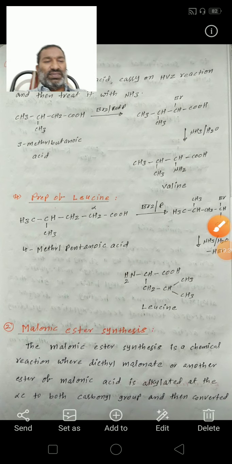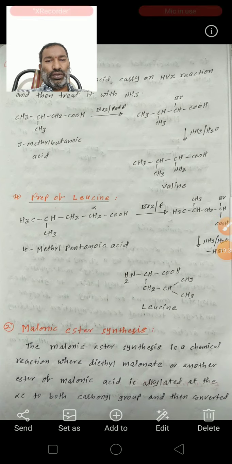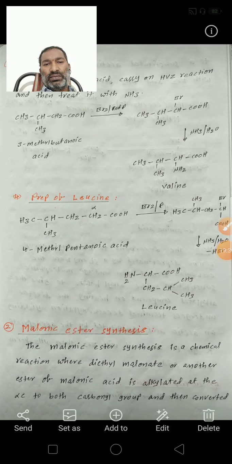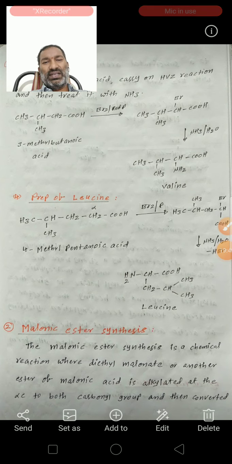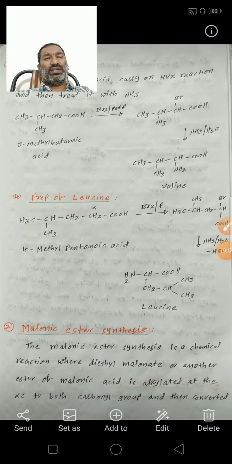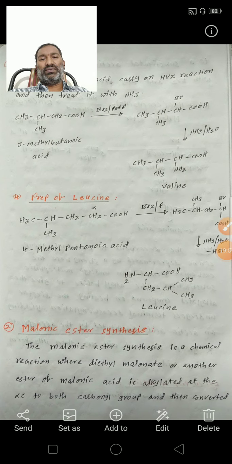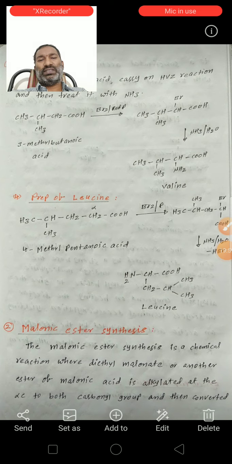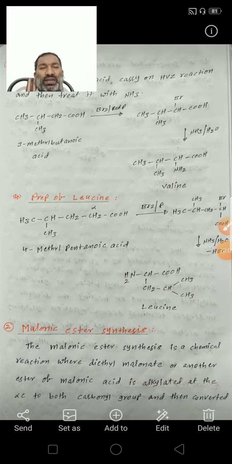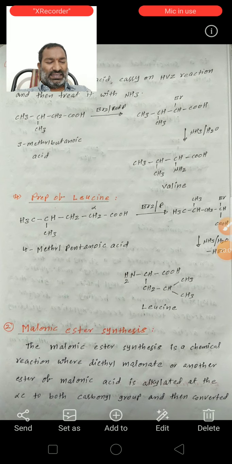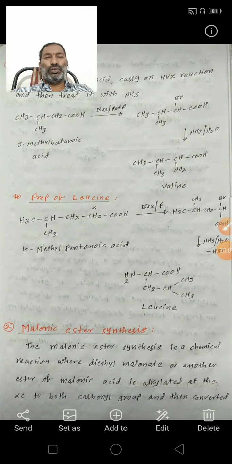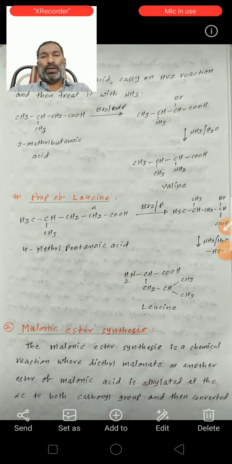This reacts with ammonia, and nucleophilic substitution takes place. In that reaction, the NH2 group is substituted in the place of the Br minus group. So leucine is obtained. So for the preparation of glycine, valine, alanine and leucine, we can take the appropriate carboxylic acids.